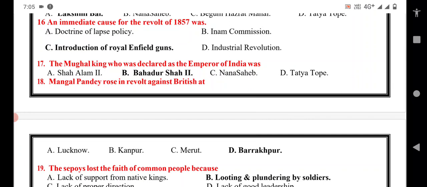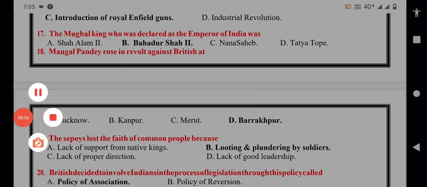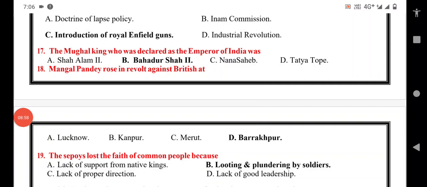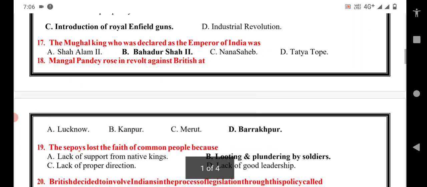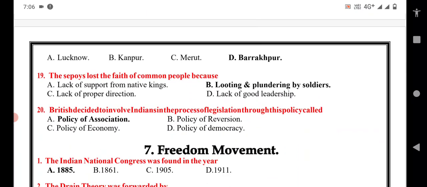Mangal Pandey rose in revolt against the Britishers at Lucknow, Kanpur, Meerut, or Barrackpore. So D option, Barrackpore, is the correct answer.